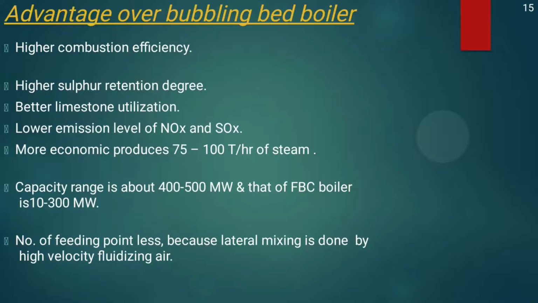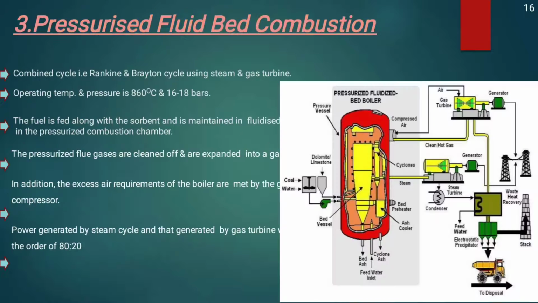Advantages: high combustion efficiency, high sulfur retention degree, better limestone utilization, lower emission level of nitrous oxide and sulfur oxide, more economic, produces 75 to 100 ton per hour of steam. The capacity range is about 400 to 500 megawatt, and the FBC boiler is 10 to 300 megawatt. The number of feeding points is less because lateral mixing is done by high velocity fluidizing air.